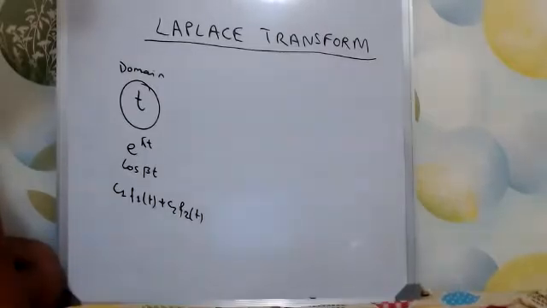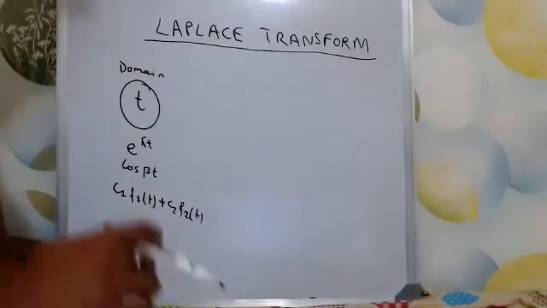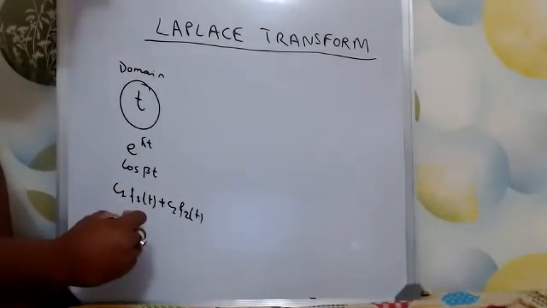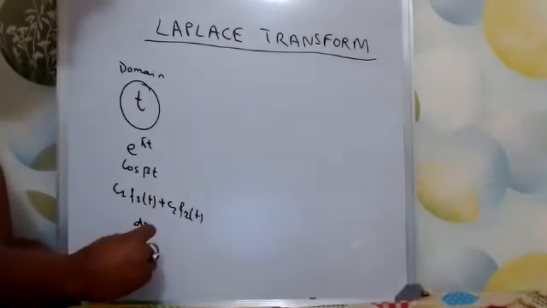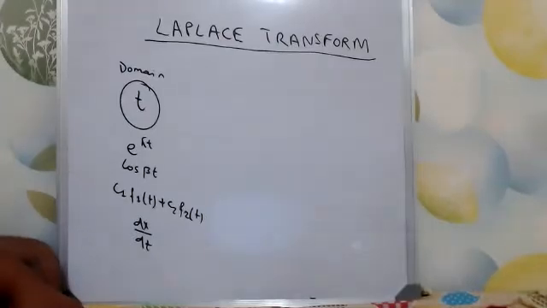We can also have a differential equation of the form like this, dx by dt. We can also have a differential of this form. So all these are functions of t. T means time. Normally t means time, but it can be any variable.